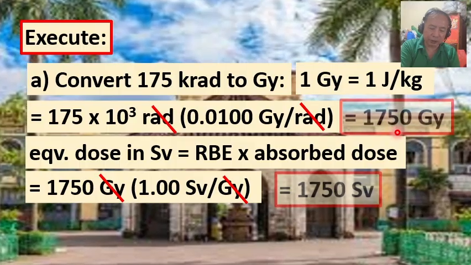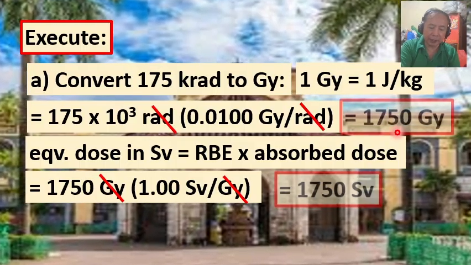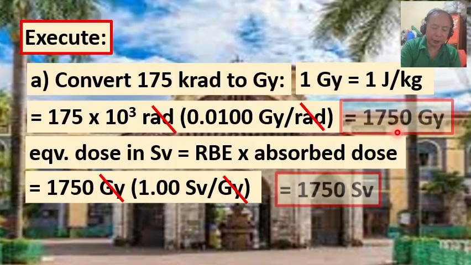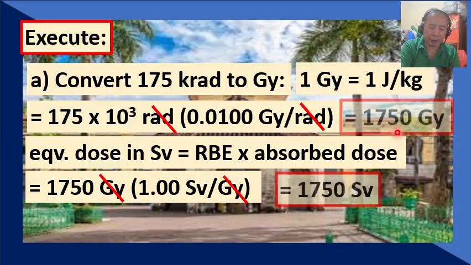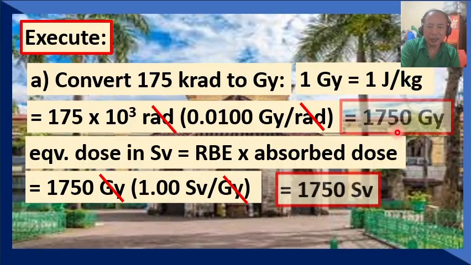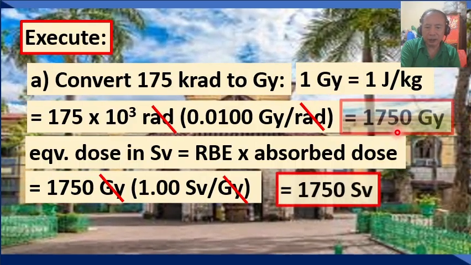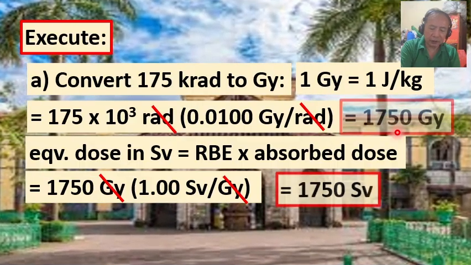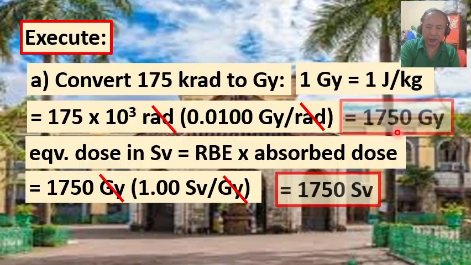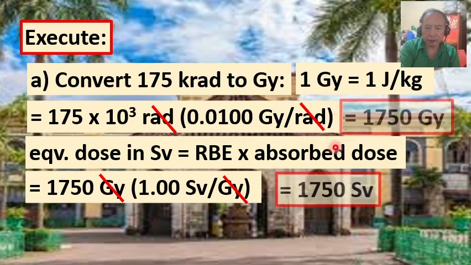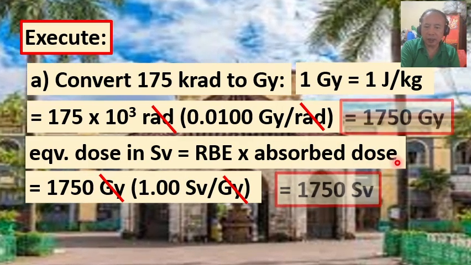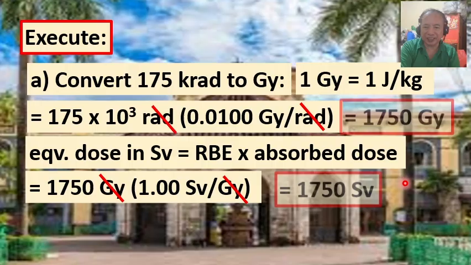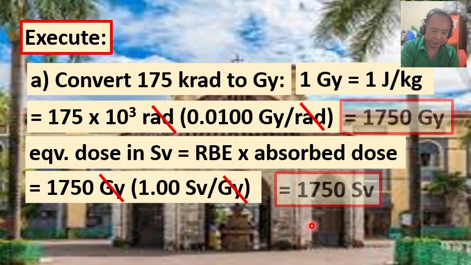And this variation is described by a numerical factor called the relative biological effectiveness, or RBE, right, of each specific radiation. You may check table number 1, which was presented earlier.